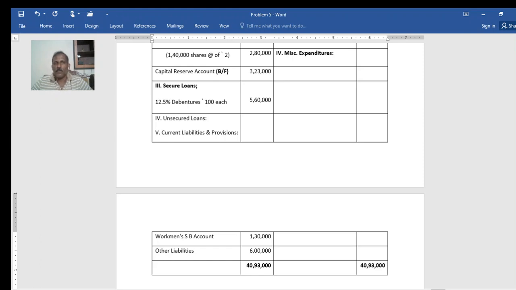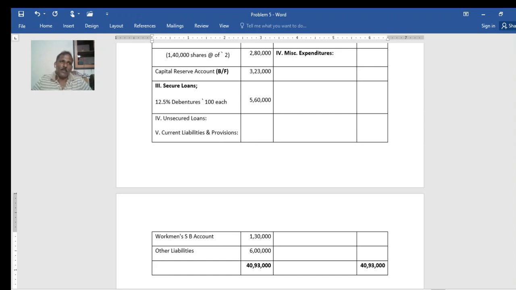And this is about the solution. And here are some peculiarities or uniqueness of this problem. One, though it is a payment method, payment made to debenture holders given in the form of debentures again, not to be included in purchase consideration. There was a liquidation expense, and the party who paid is not given, but it is implied that when it is not specified, it is the transferee company. And cash and bank balance taken over, no other cash and bank balance in the hands of the selling company, so that much amount asked to remind. Even in the absence of such instruction, you have to retain the cash and bank to the extent required to bear the liquidation expenses.